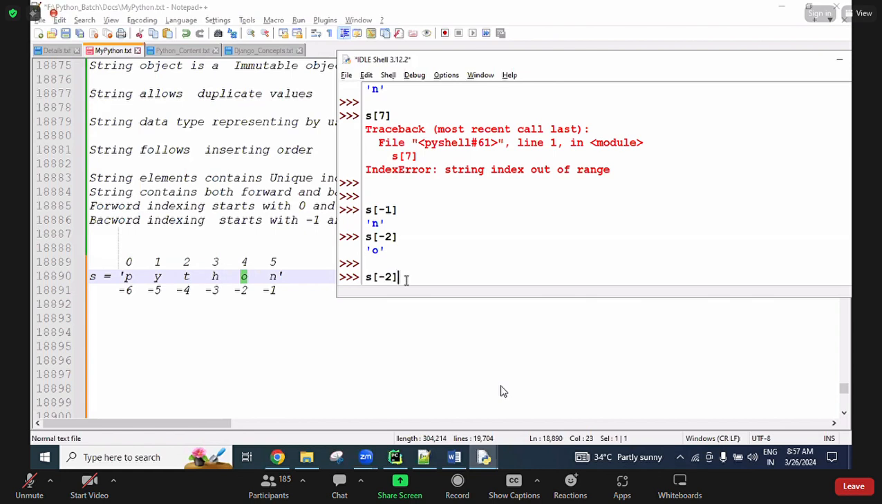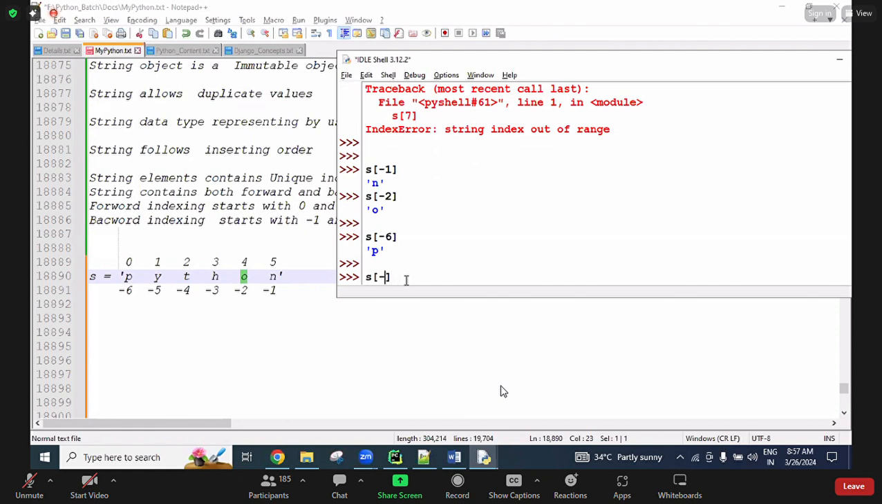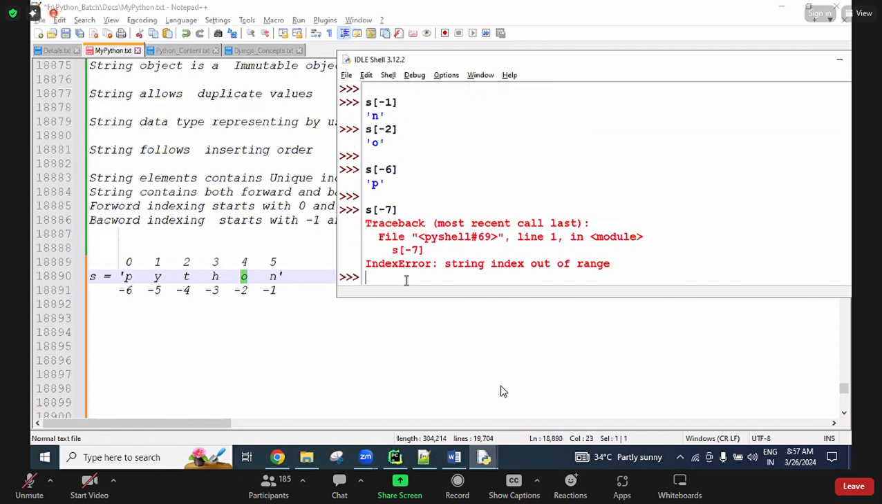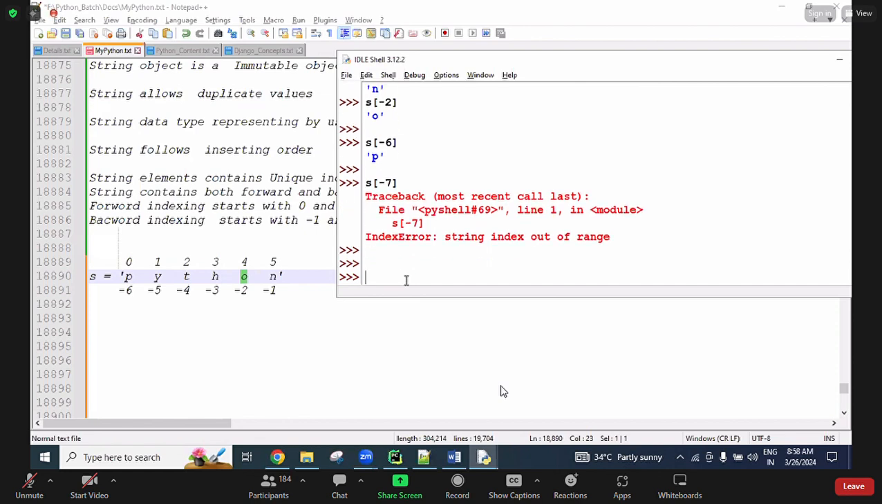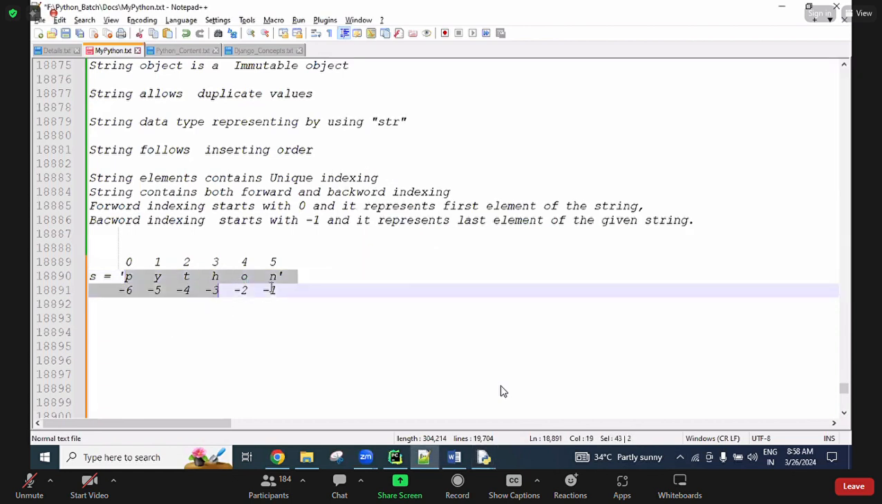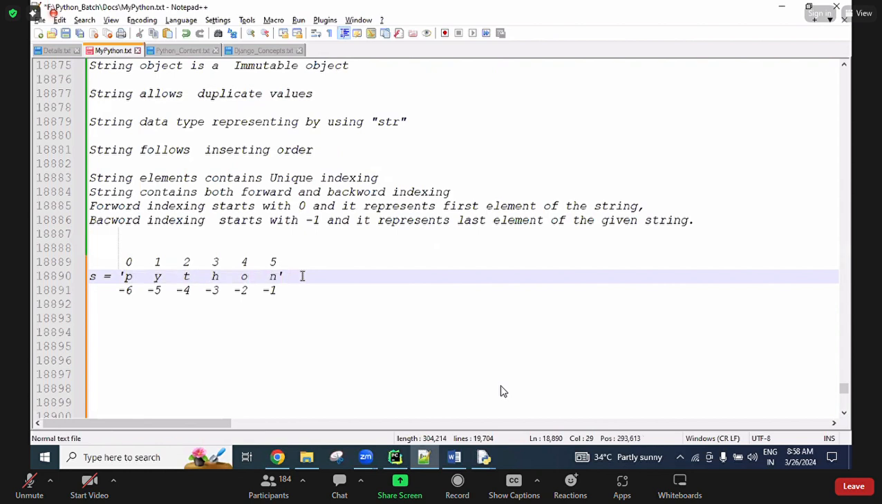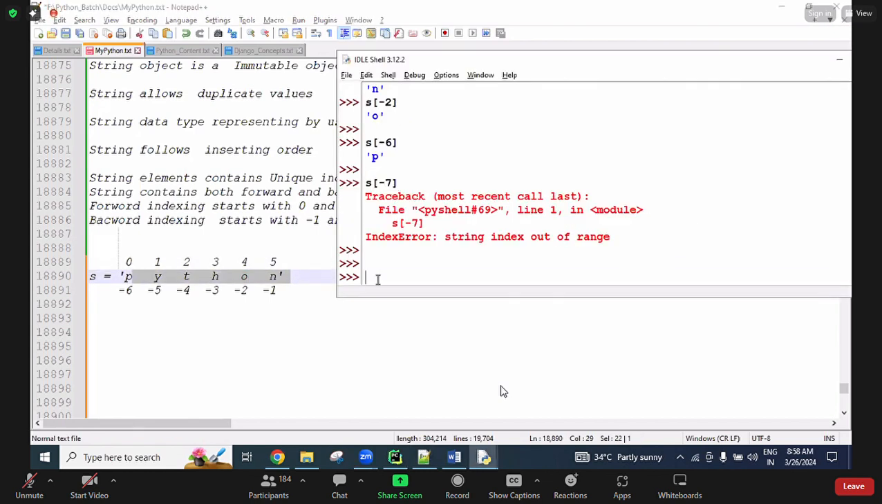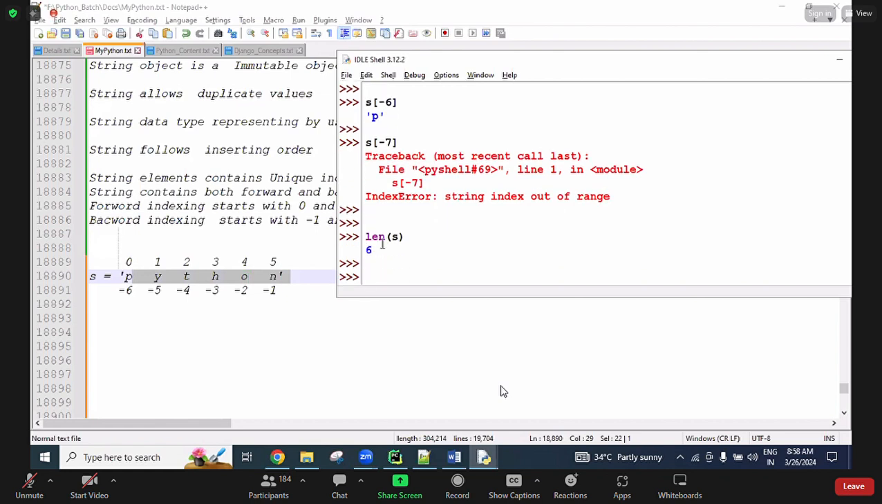Here also s of -6, up to -6 we can get it, no problem. And s of -7 is not there, then we get IndexError, string index out of range. Is this clear? By using indexing, a single character from the given string can be accessed based on the given index. First of all, if you want to know how many values are in this string, the len function is there. Len of s gives 6 characters.